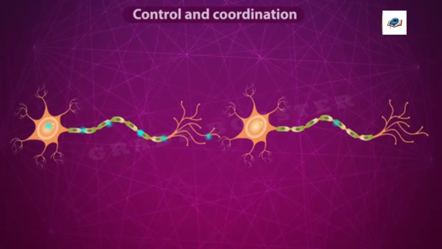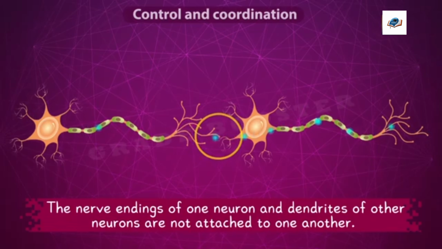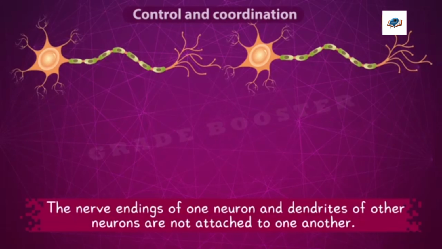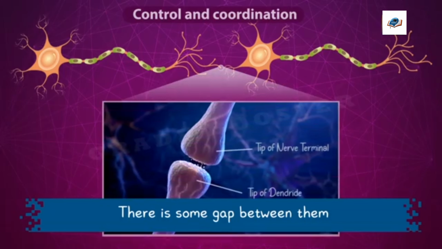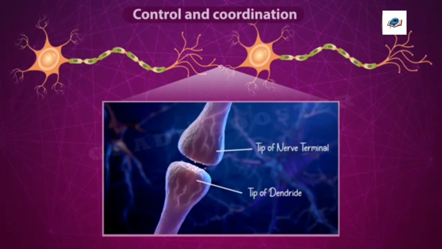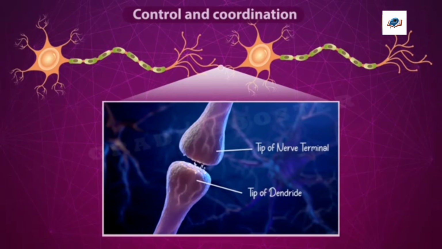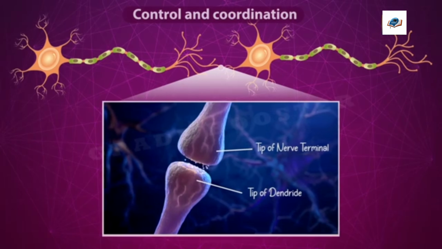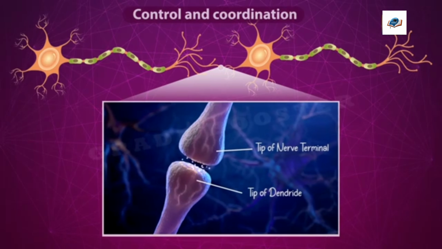by their nerve endings. But here, the nerve endings of one neuron and the dendrites of another neuron are not directly attached to one another. There is some gap between them. This junction is called a synapse. If the endings of one neuron and the starting of another neuron are not directly connected, then how does the conduction of nerve impulses take place? How do the signals pass from one neuron to another if there is such a gap?